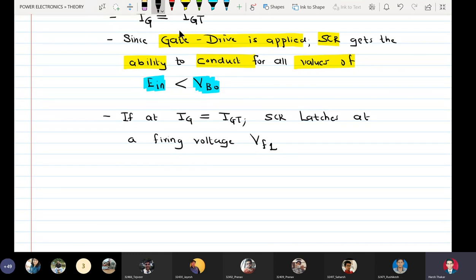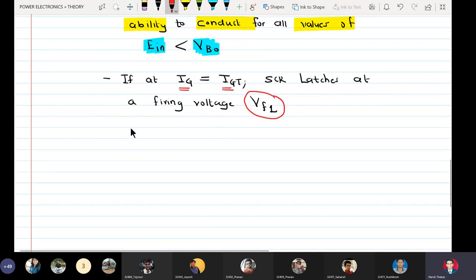VF1. Understand students, for the gate current equal to gate threshold current, the SCR will latch at a firing voltage VF1, which is less than the breakover voltage.